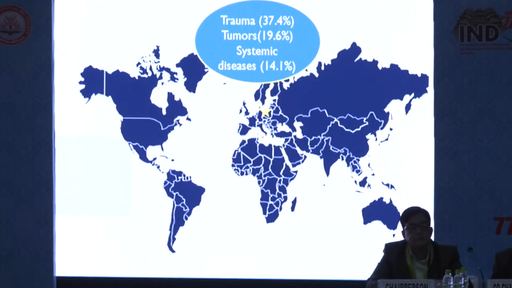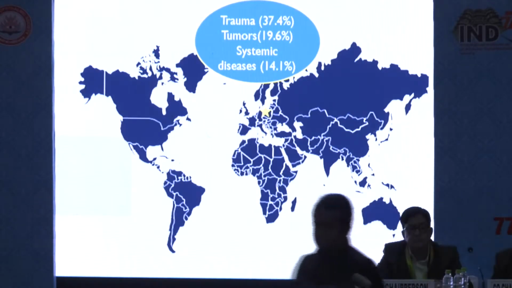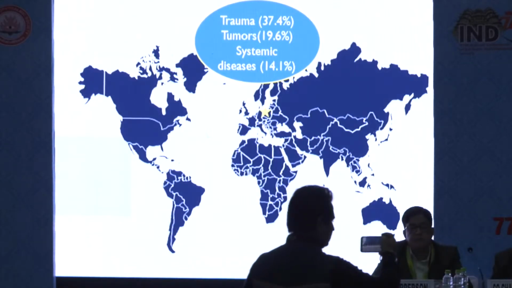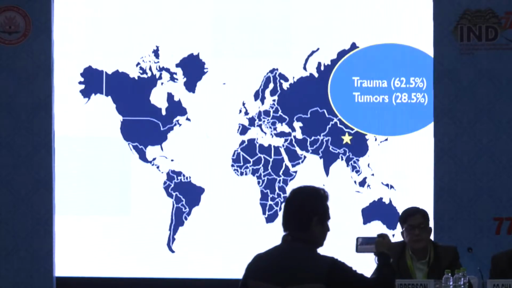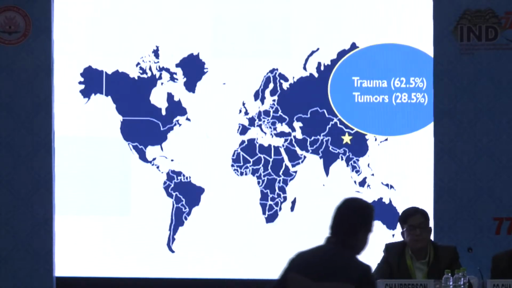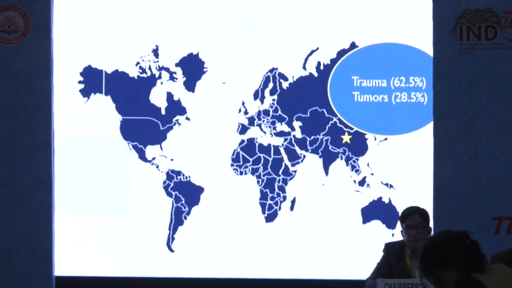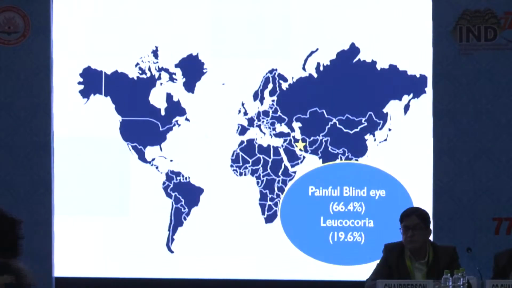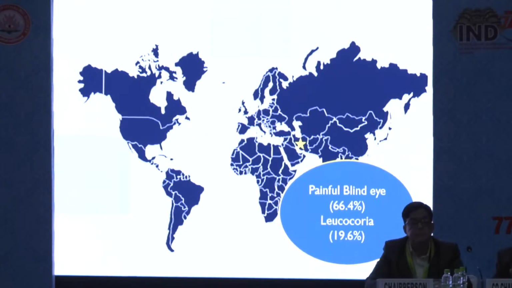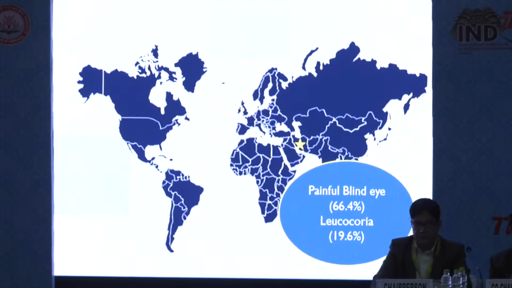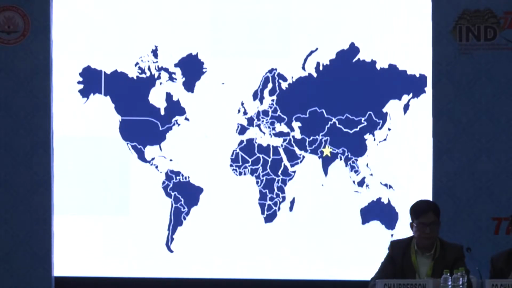In a study from Germany, of 1123 enucleated globes, trauma followed by tumors was the most common causes of enucleation. These outcomes were similar to a study from Tongren Center at Beijing, where trauma and again tumors were the leading causes of enucleation. In a study from Iran, the most common causes of enucleation were painful blind eye followed by leukocoria. We have limited number of studies from India.